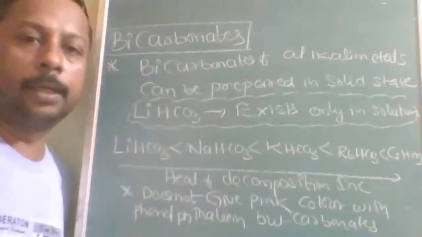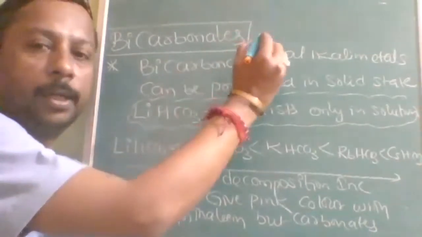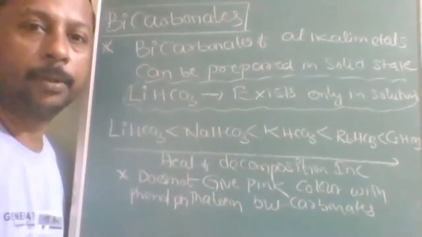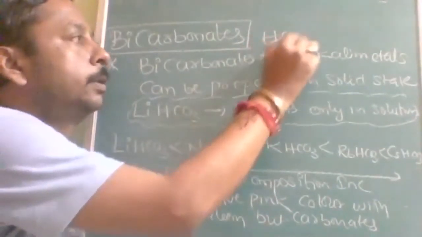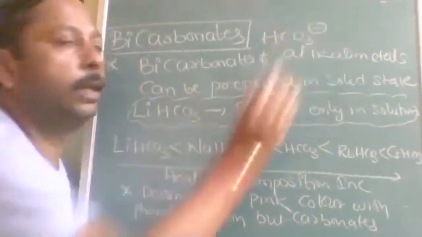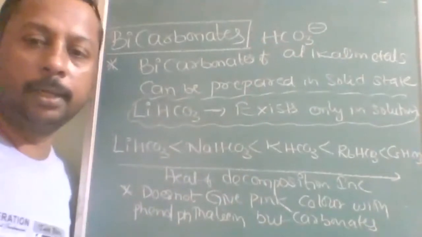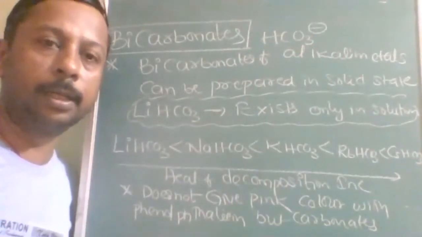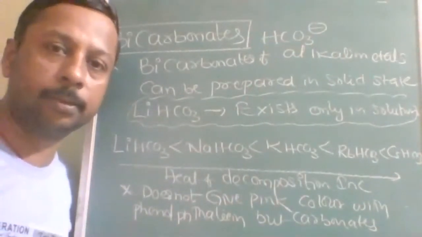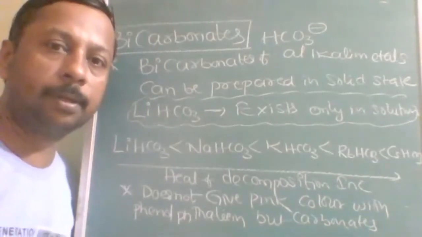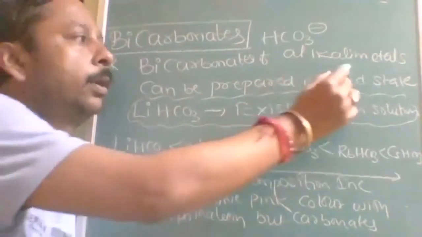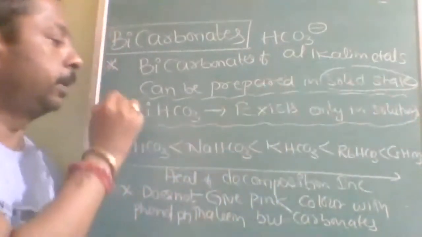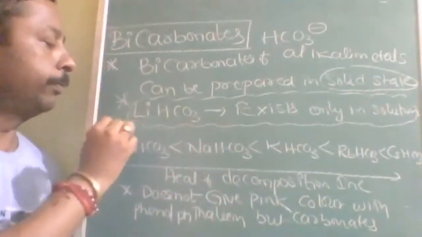Okay, next is bicarbonate. What is a bicarbonate? Any salt containing the anion HCO3 minus is called a bicarbonate. Bicarbonates of alkali metals are prepared only in the solid state, but there is an exception, very important.